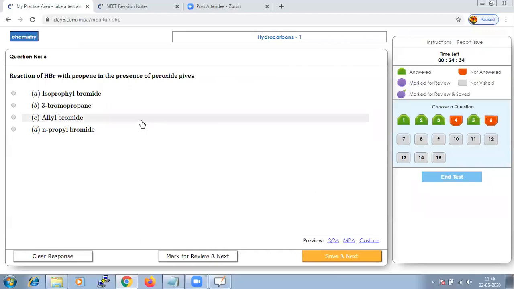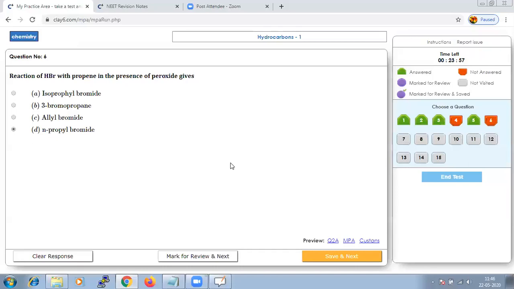Simple again, reaction of HBr with propene in the presence of peroxide. Addition of HBr in the presence of peroxide, you can apply the anti-Markovnikov's rule here, and it will be easy to find the answer, that it will give you n-propyl bromide. Let us save that and go to next.